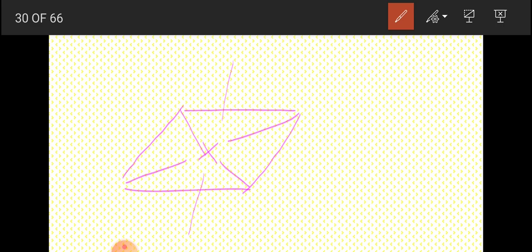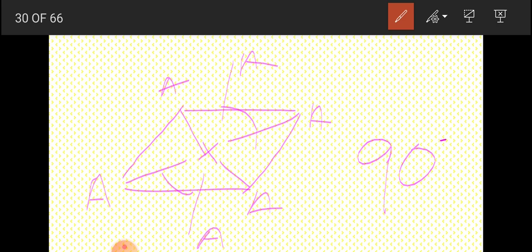This is your octahedral. These are the ligands. And every angle you can see, you can measure, that is 90 degrees. So this was the Sidgwick-Powell theory.